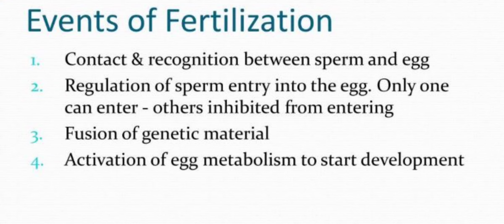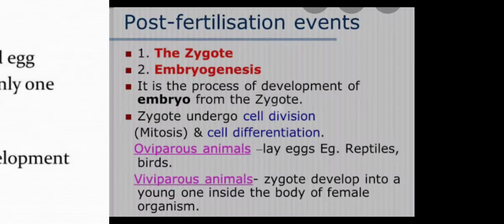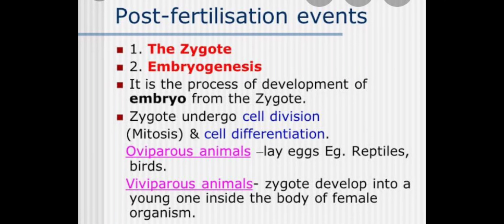Fertilization can be external or internal, as we have already discussed. If it occurs outside the female body, it is external fertilization. Fishes and frogs undergo external fertilization, and in other animals, such as mammals, reptiles and birds, internal fertilization is seen.